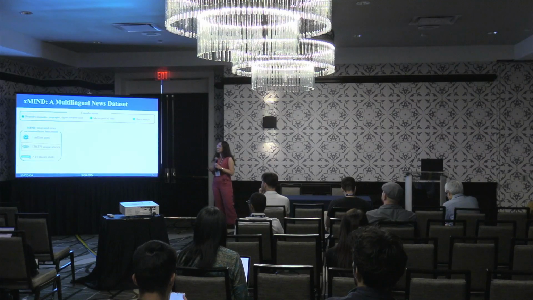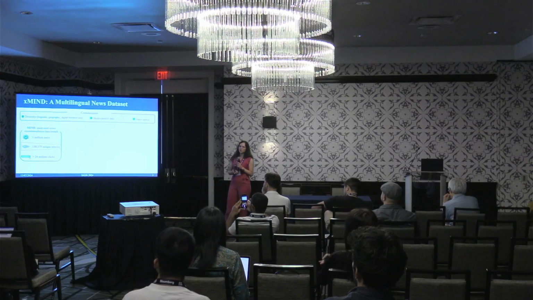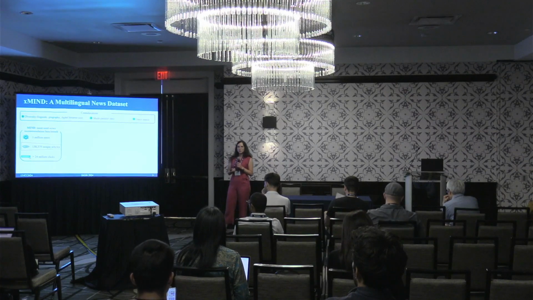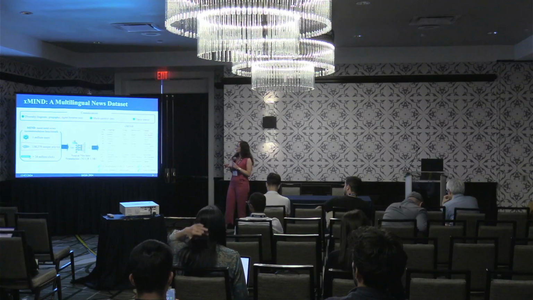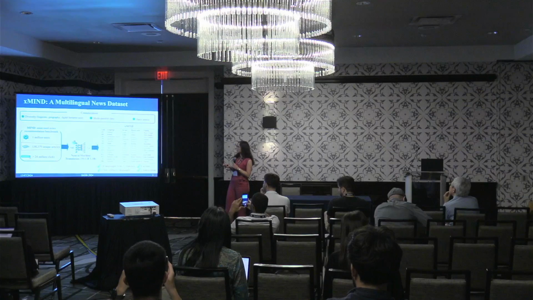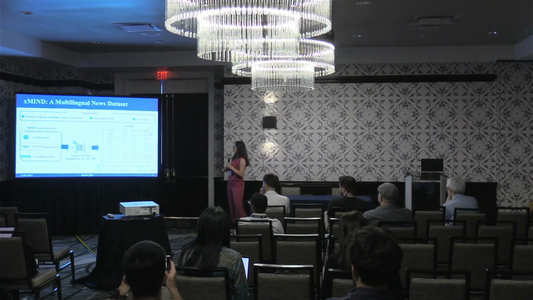For this, we leveraged an existing news recommendation benchmark from Microsoft, and we translated the over 130,000 unique articles, more specifically the abstracts and the titles of the news, using an open source neural machine translation model into the 14 different languages that you see listed in this table. So we cover 13 different language families, 5 low resource languages that are highlighted with a gray background, 6 different scripts, and 5 out of 6 macro areas that exist in the world.